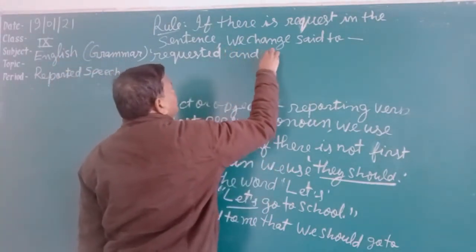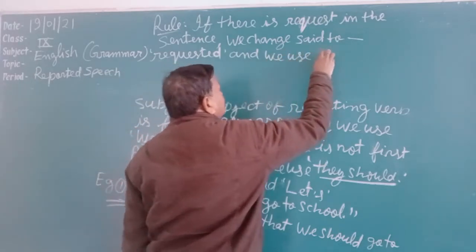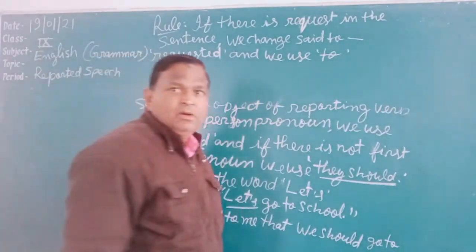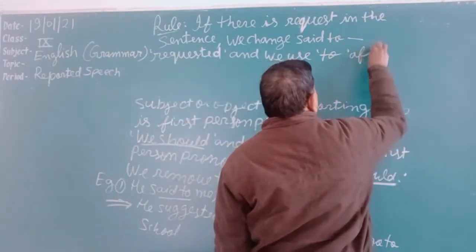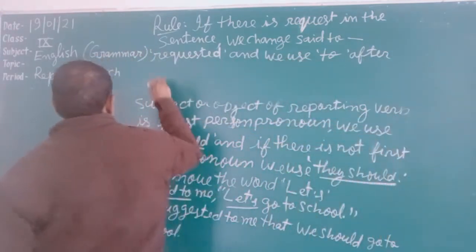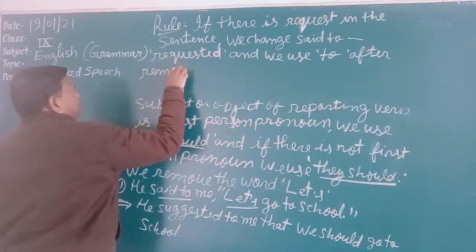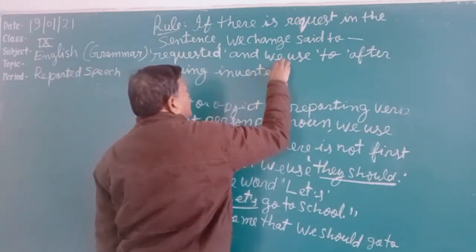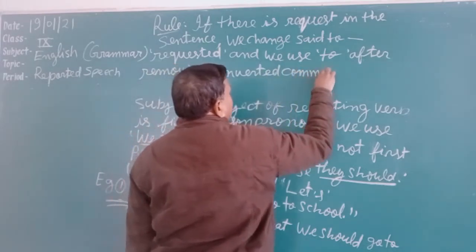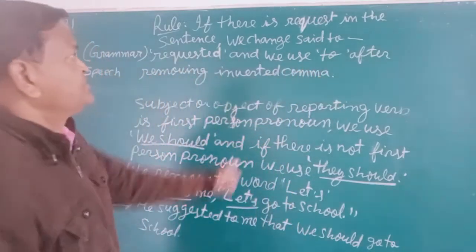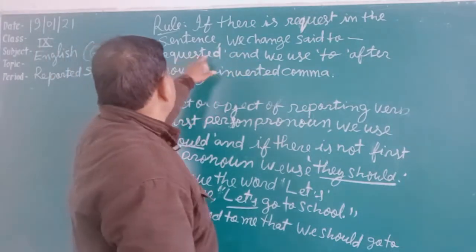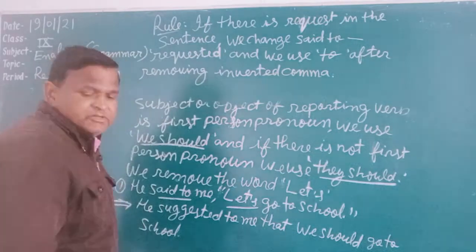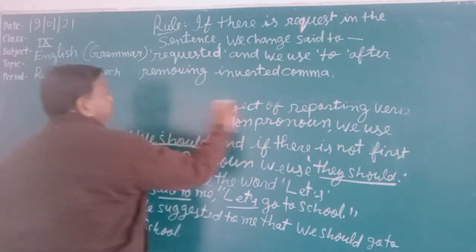We use "to" after removing the inverted comma. If there is a request in the sentence, we change "said to" into "requested" and we use "to" after the inverted comma. Let's type out the rule.